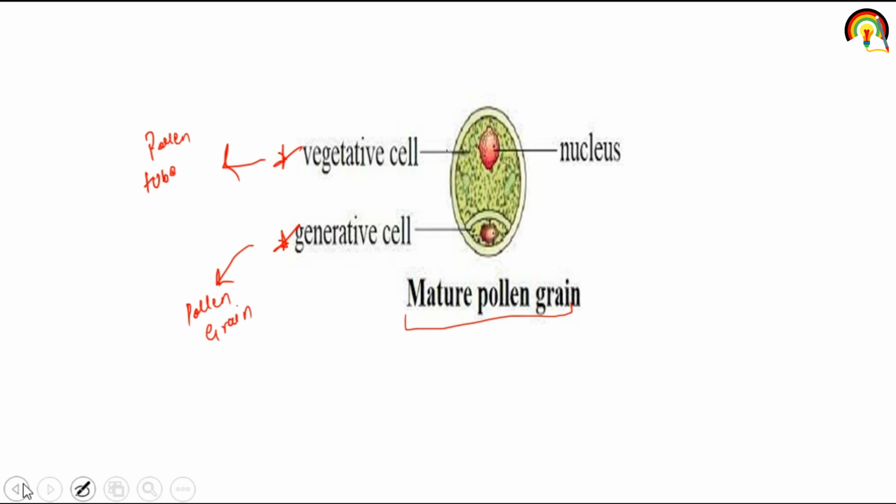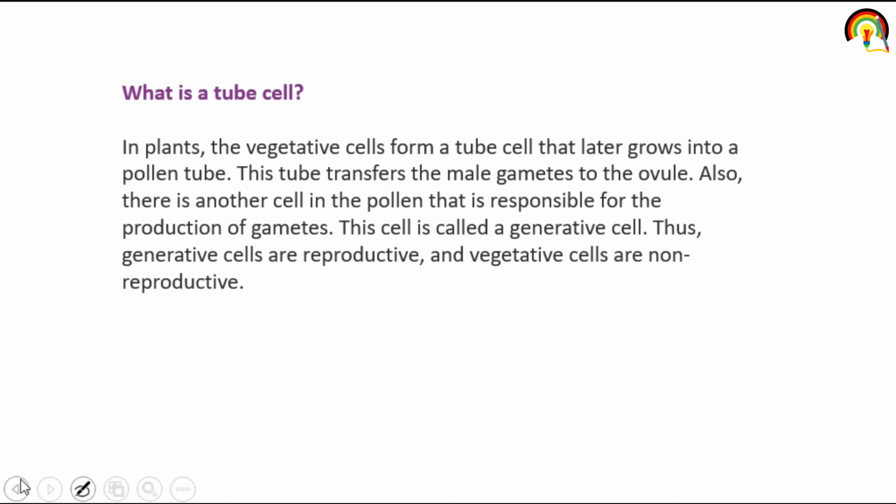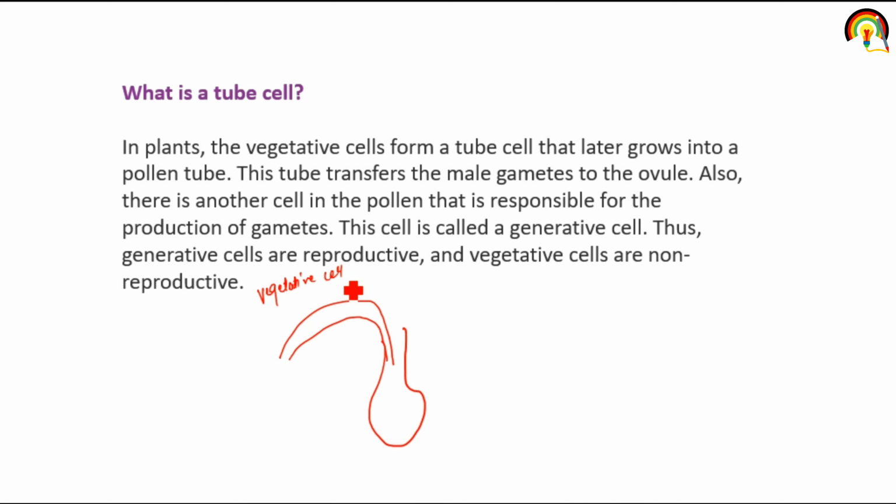cell, and the vegetative cell in future converts into the pollen tube. So the vegetative cell forms a pollen tube that later grows, and this tube transfers the male gamete into the ovule. Let's suppose it's a female ovule in the case of a plant, and this pollen tube formed from the vegetative cell transfers the male gamete into the ovule.